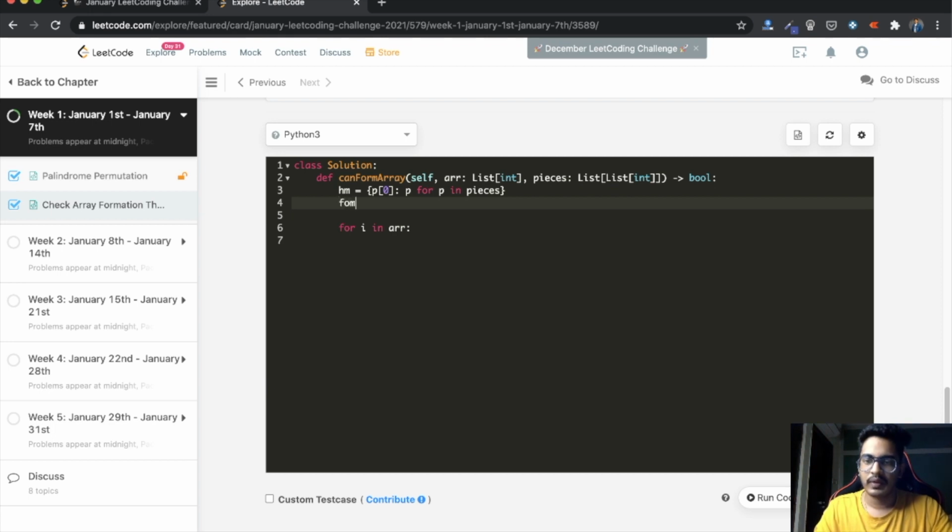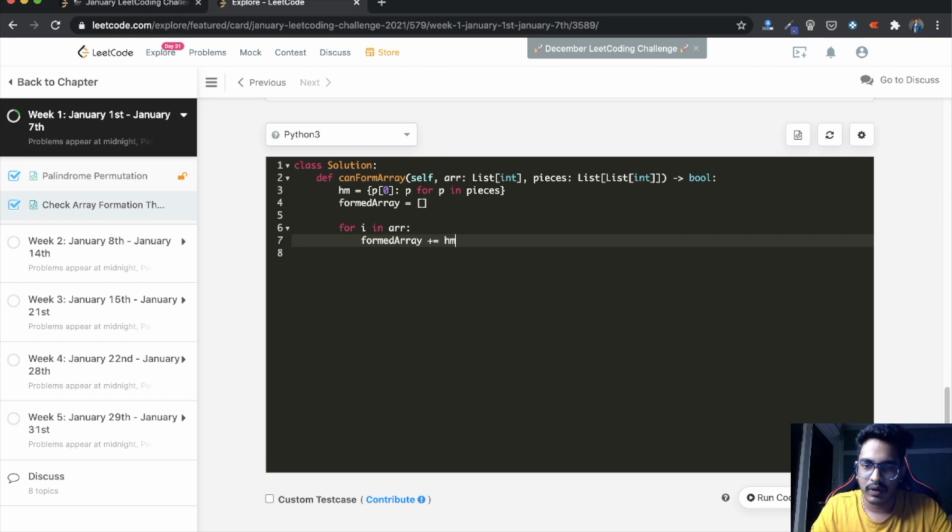So we'll be naming it formed array is equal to an empty list. Then we are appending to our newly created empty formed array hashmap dot get of i. So we are trying to get the value with the key i.